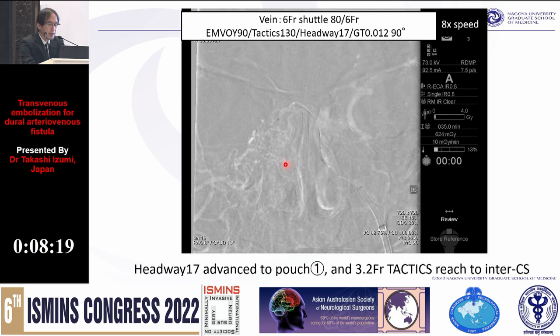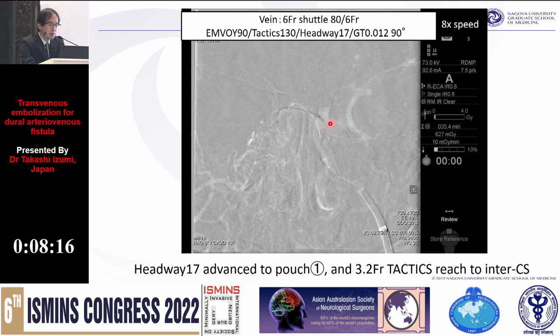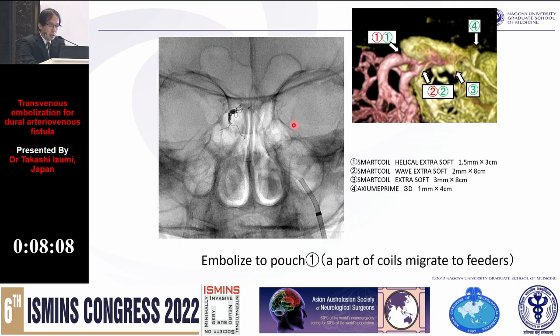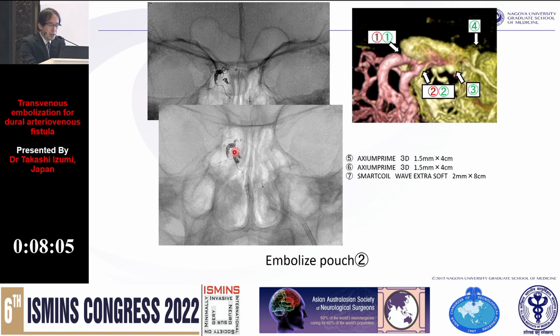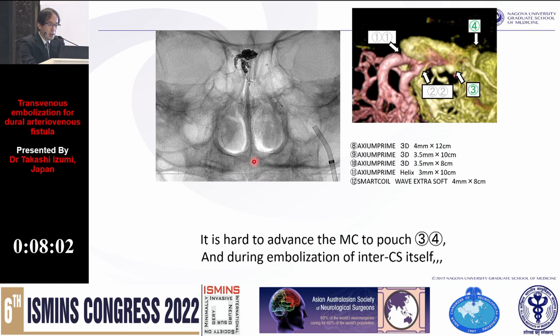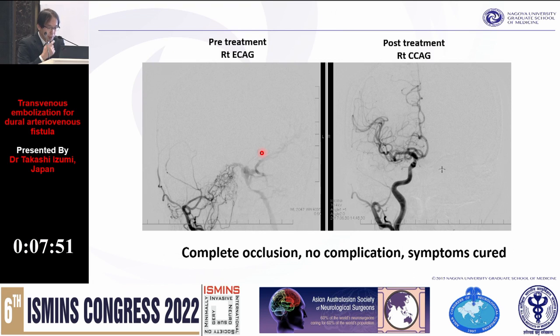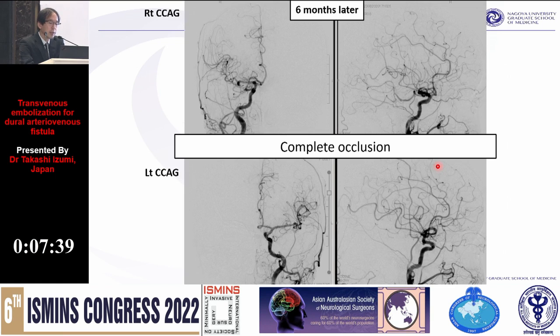Now, like this. And then the distal access catheter is navigated to the intercavernous sinus. It's important to get the tight packing. Here the first pouch and the second pouch and the intercavernous sinus, and then the third and the fourth shunted pouch were embolized. Coil mass is localized in only the intercavernous sinus. Right is the post-treatment angiogram. Complete obliteration is obtained without complication and symptom cured after treatment.